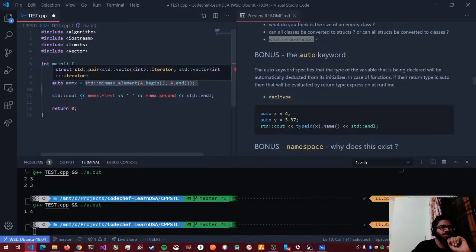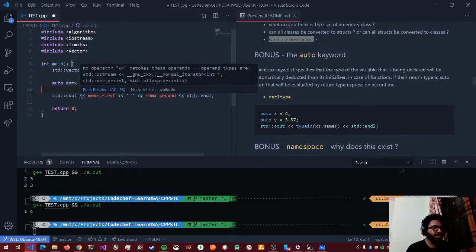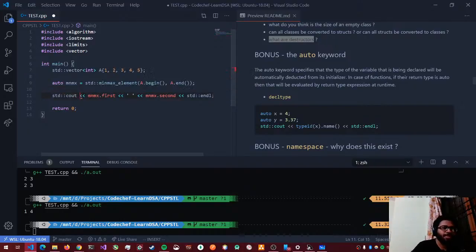So what is it returning? It is just returning a standard pair. The first element is an iterator, the second element is an iterator. What is an iterator? An iterator is actually just like a pointer to an element in the vector. So how do you get the value from a pointer? You call the dereferencing operator. So dereferencing is actually star. So if I do just star and star, it should give me the min and max values.